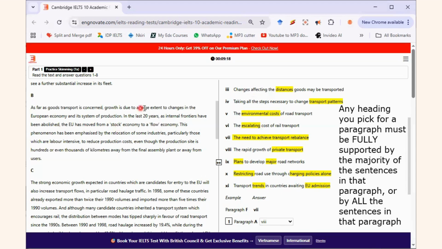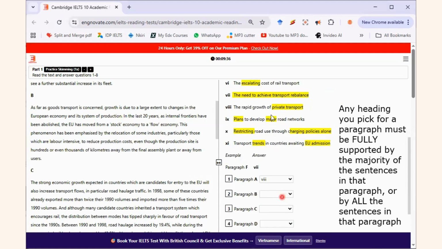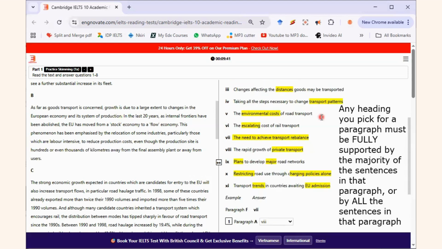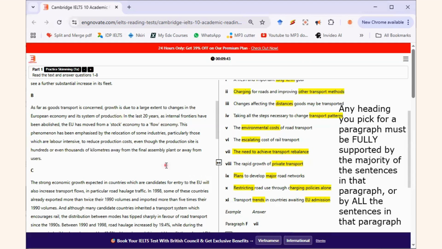Look at what they wrote here again: changes in the European economy and its system of production. Can you see? So this paragraph fully supports statement number 3, changes affecting distances goods may be transported. So my answer to paragraph B is going to be statement number 3. Statement number 3.